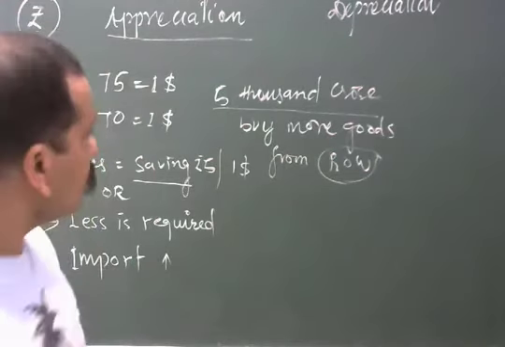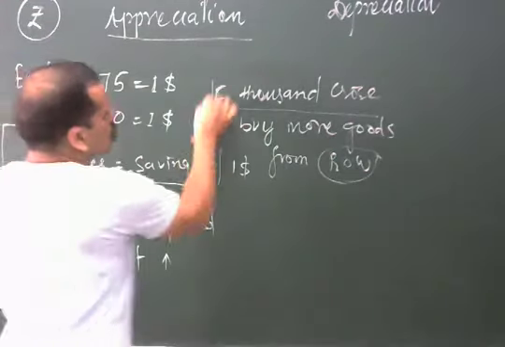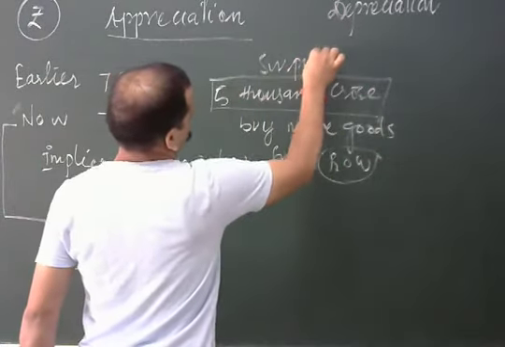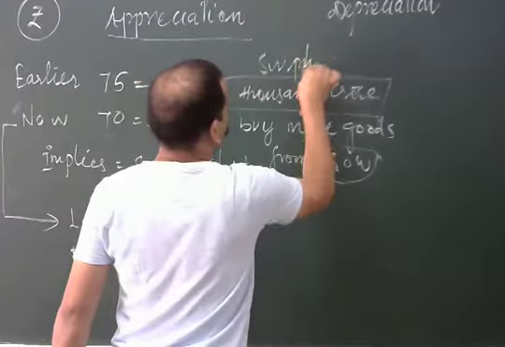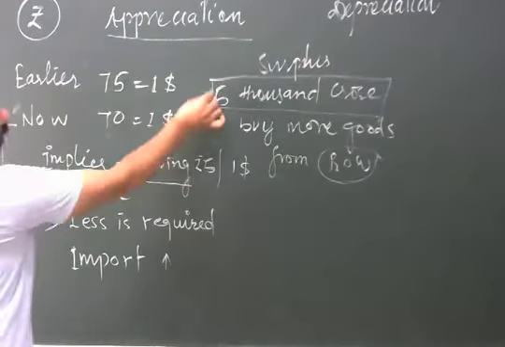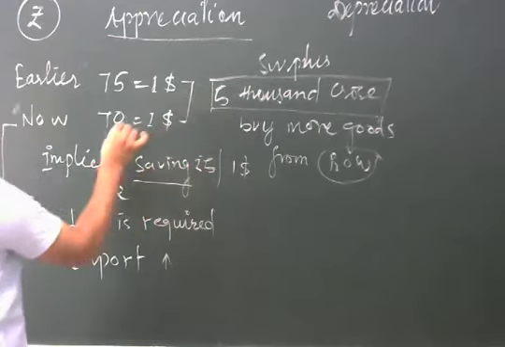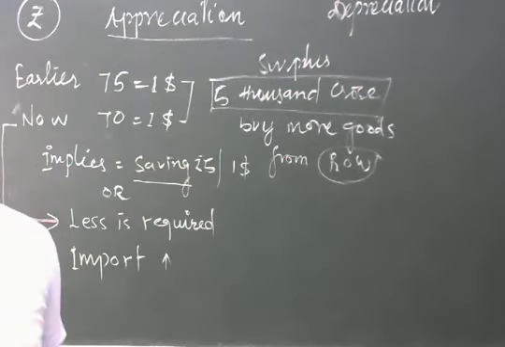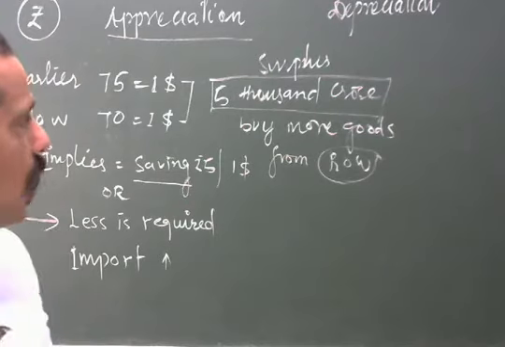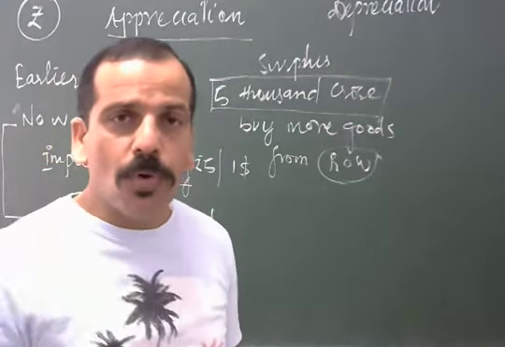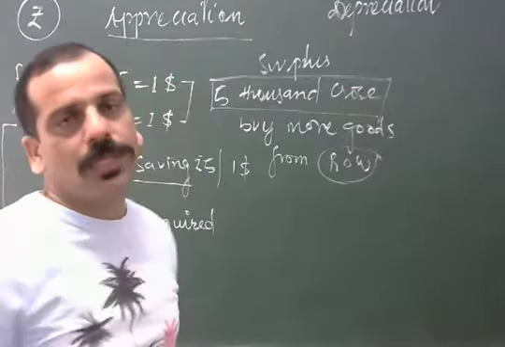Why is this surplus money there? It is because of appreciation of INR. So this 5,000 crore rupees can be used to buy more goods from the same country or from other countries.